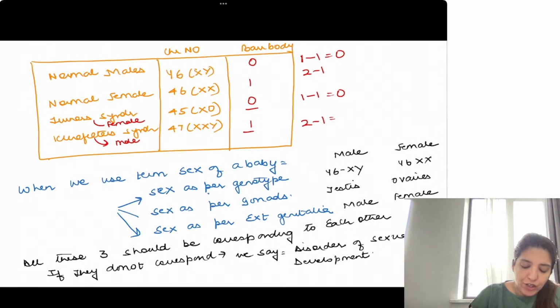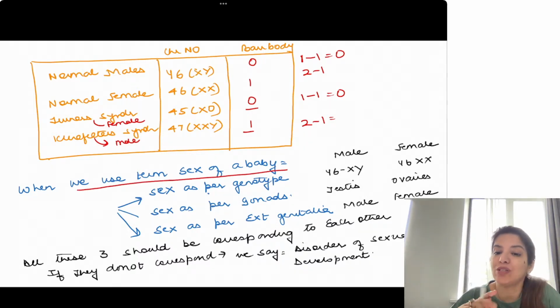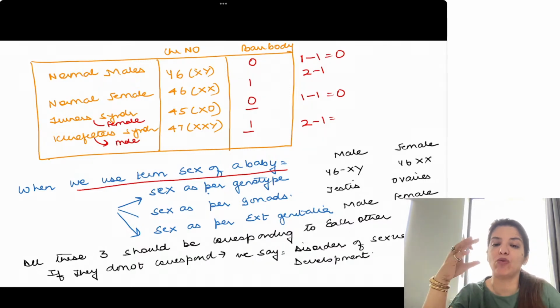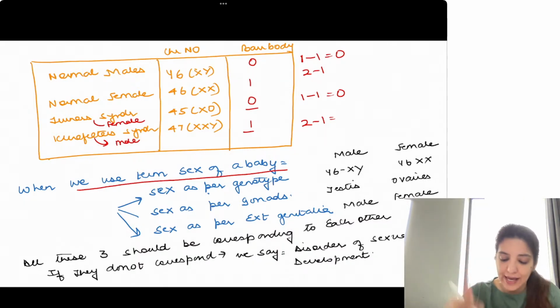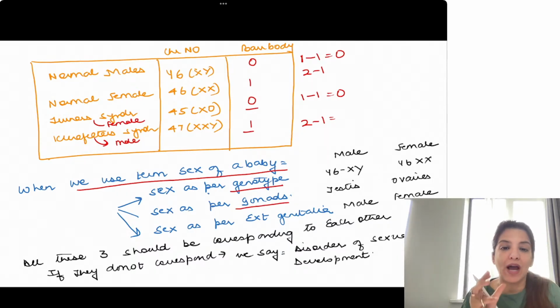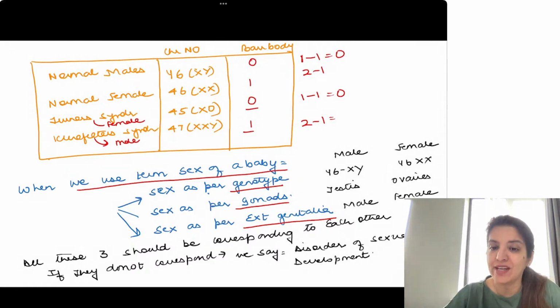Now, when we use the term sex of a baby, the sex of a baby is determined by 3 things. There are 3 things when we are talking about sex. One is sex as per genotype, right? Then sex as per the gonads, and then sex as per external genitalia, right?